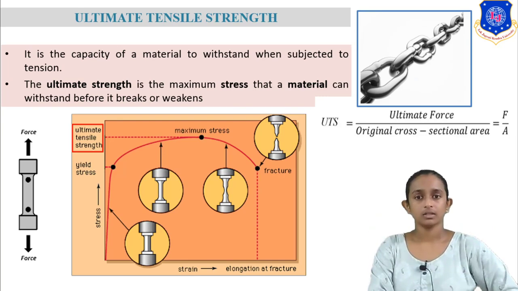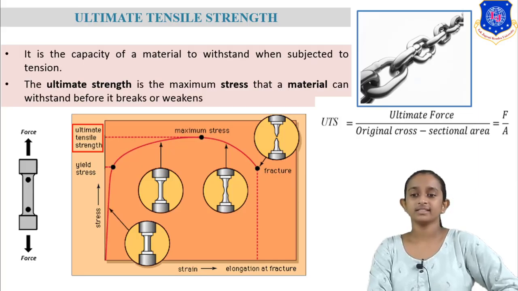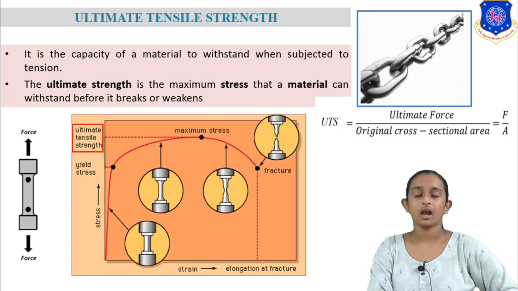So the maximum stress which we apply is known as ultimate tensile strength. As per definition, what is ultimate tensile strength? Ultimate tensile strength is the maximum stress given to the material, tolerated by the material before it breaks.